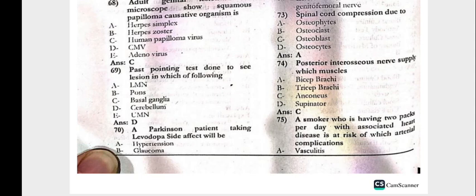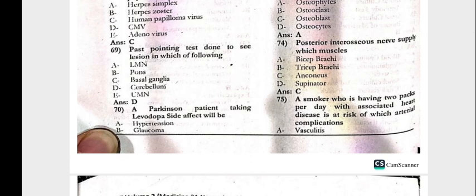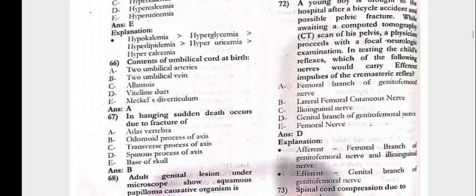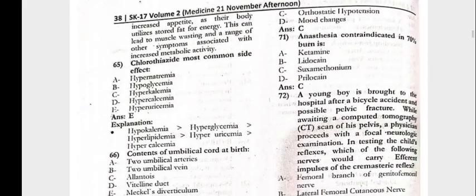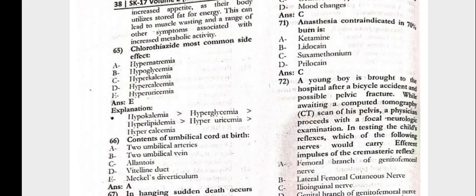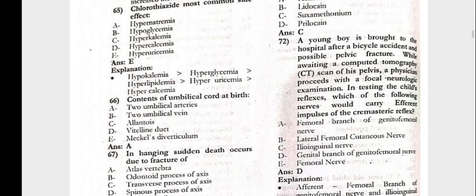69. The past pointing test is done to see the lesion in which of the following? That is the cerebellum. 70. The Parkinson patient taking levodopa, the side effect would be orthostatic hypotension. 71. Anesthesia contraindicated in 70% burn is suxamethonium.